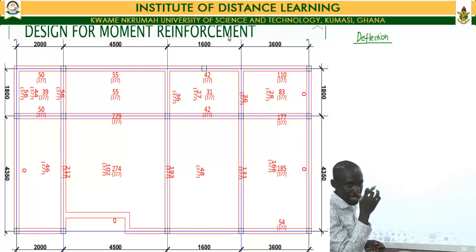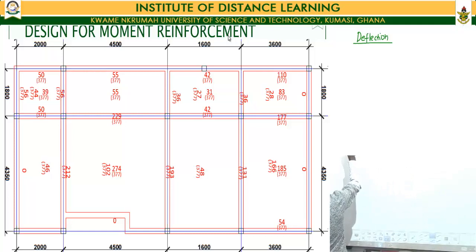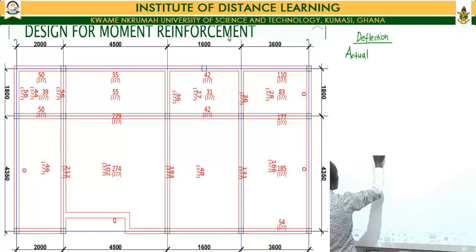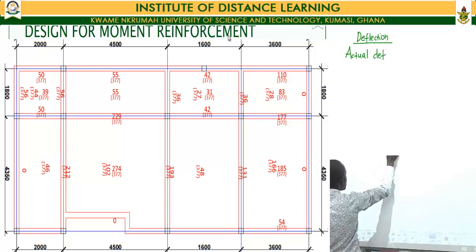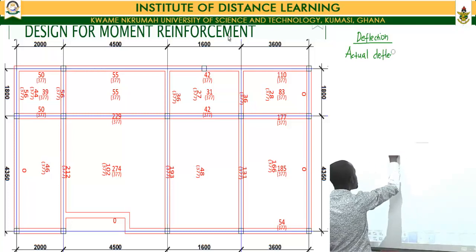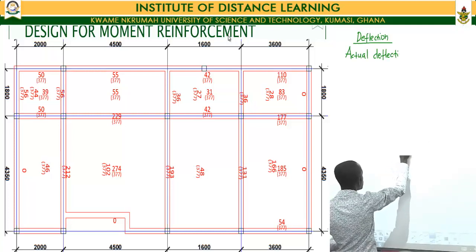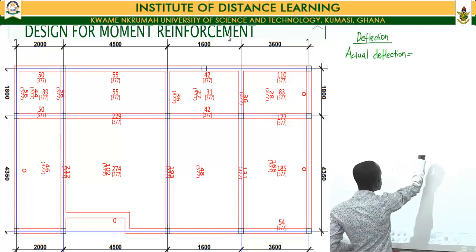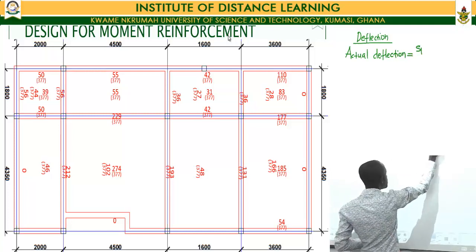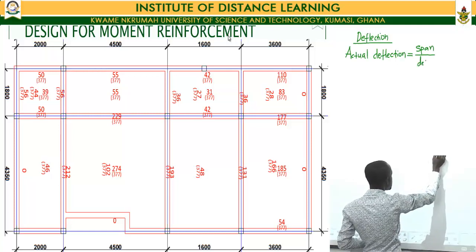The first one that we'll look at is our check for deflection. The first thing that we'll do is to calculate the actual deflection that occurred, or that is likely to occur in our beam. And that one is determined using our span to depth ratio. So it's equal to our span divided by our effective depth.